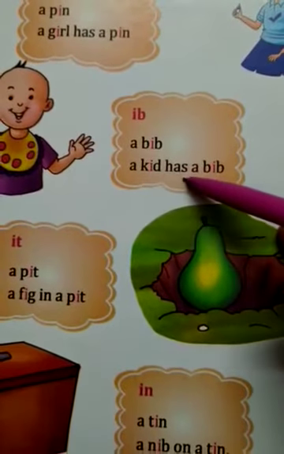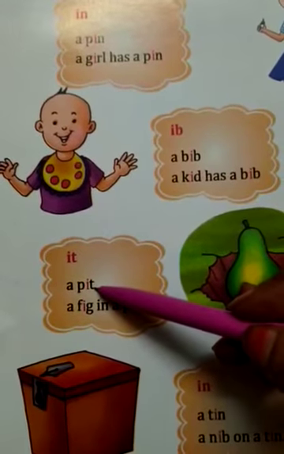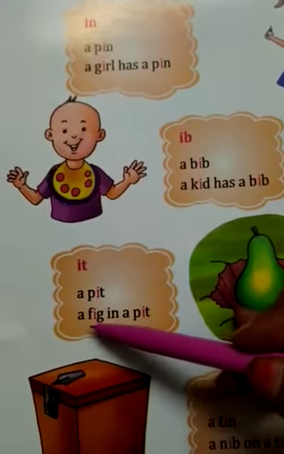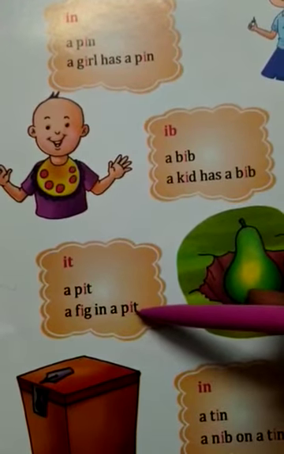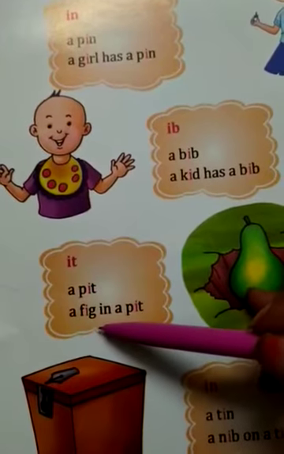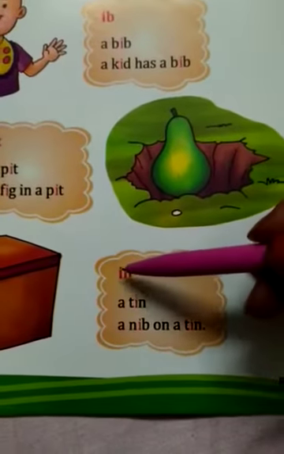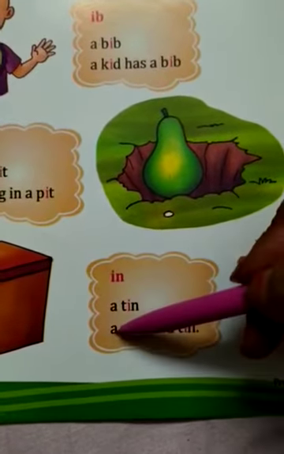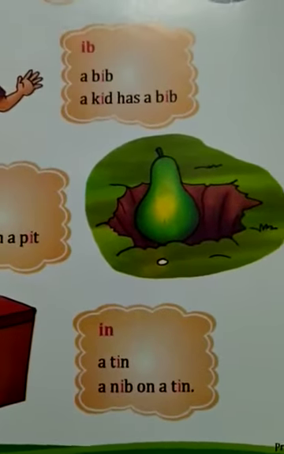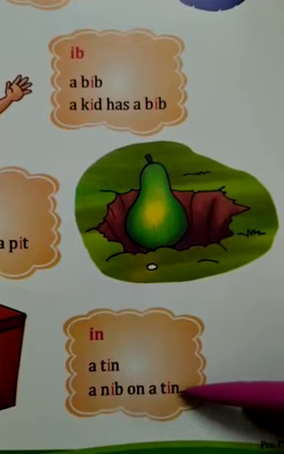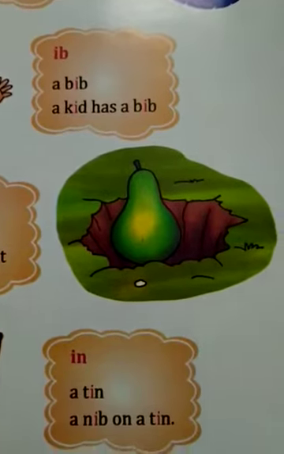A kid has a bib. It, a pit. A fig. A fig in a pit. This is a picture of a fig and this is a pit. A nib on a tin. Okay, the main concept is t, in, tin. N, ib, nib. You need to practice reading the words.